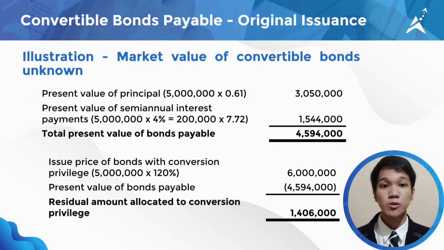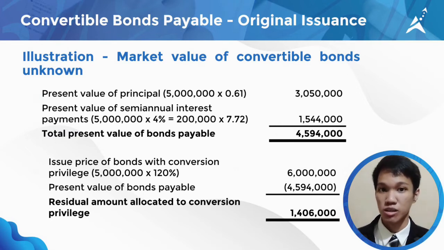Now, all we have to do is to deduct this from the issue price of bonds with conversion privilege, or simply computed by multiplying 5 million bonds at face amount by 120%, which is 6 million. The residual 1,406,000 is the amount that will be allocated to the conversion privilege.